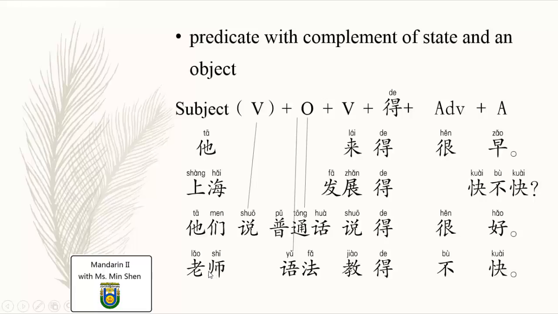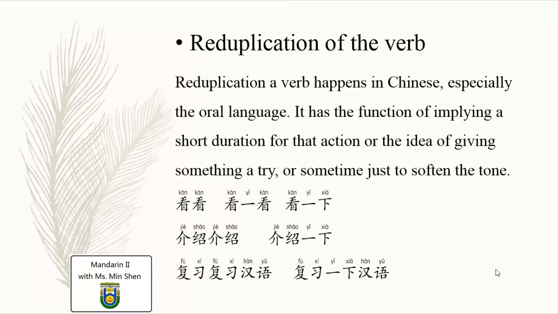Then that means the teacher teaches grammar not so fast. If you say 教 here, it's not wrong as well. 老师教语法教得不快. But because it's repeated, you don't have to say the first one. 老师语法教得不快. And that's the complement of state.